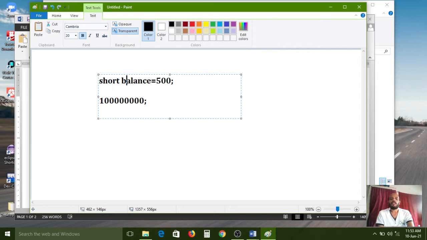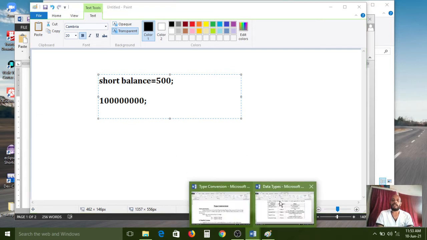While opening, I deposited 500 rupees in my bank account, so my bank balance is 500. After a few days, I want to deposit 1 crore into my bank account. So then what is the range here? What is the range of the short data type?